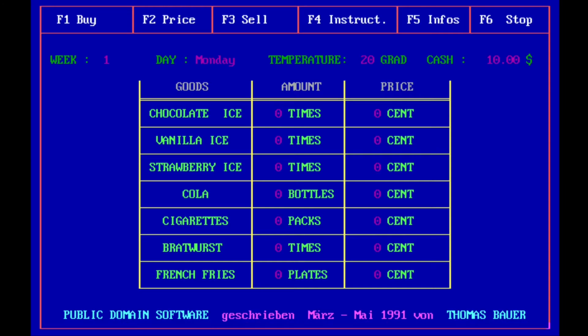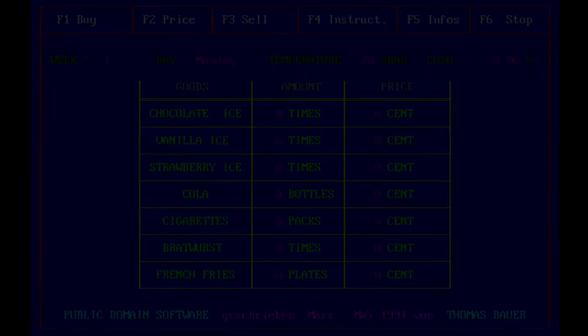The problem that you're facing is to find the optimal sale prices for each of the items given the day of the week, more or less binary if it's a weekday or weekend, and then the temperature. For example, at a high temperature, ice cream will be sold more than on a cold day. You start with $10 at the beginning, and then you can try to make the most of this money in the time range that you've selected at the beginning.